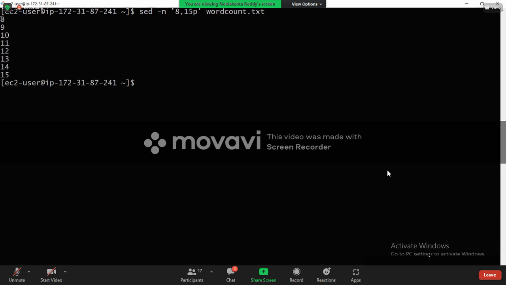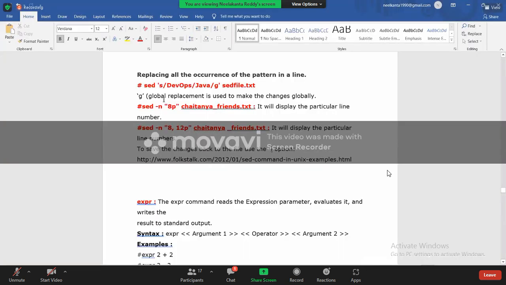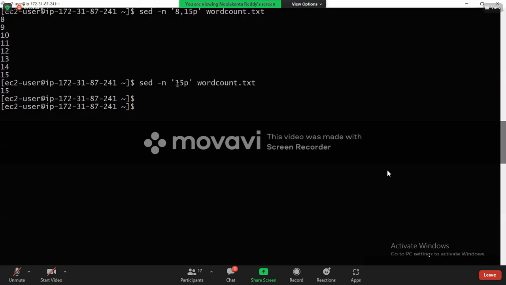Is it printing lines 8 to 15? What if I give only 15p? Only the 15th line is printed. Sorry, my mistake, it prints that one particular line.